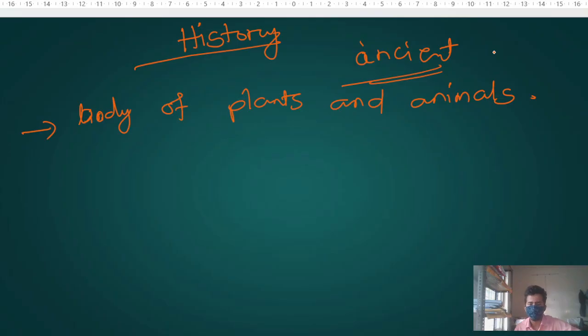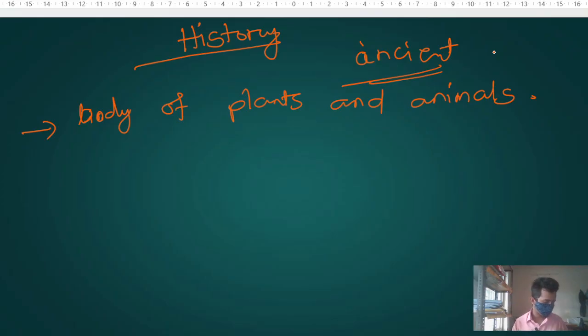To collect organic compounds, they sometimes had to kill the living organisms, which was not legal. So to avoid these problems, the scientists started to find a way to prepare organic compounds in a laboratory.